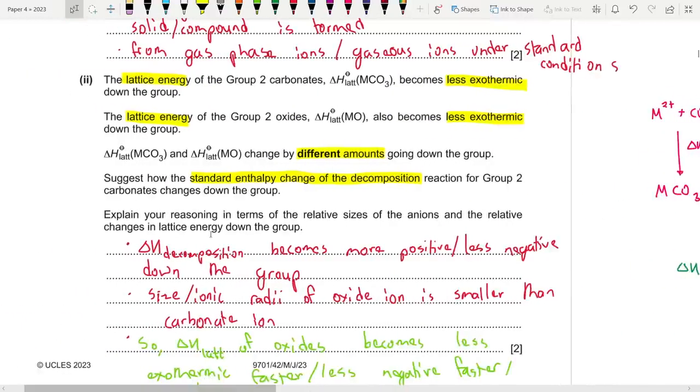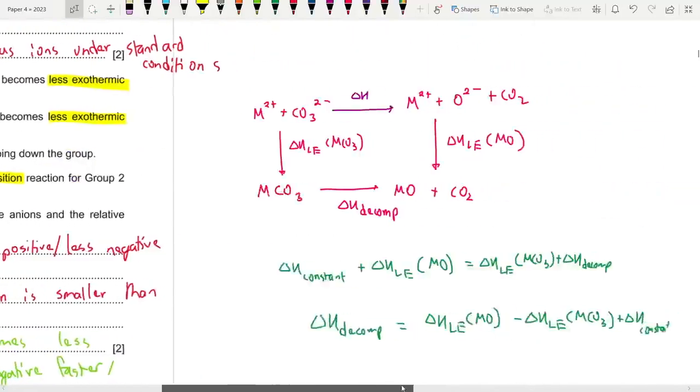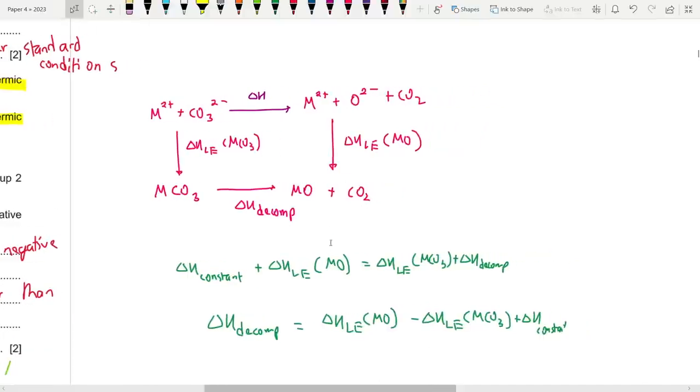But suggest how the standard enthalpy change of decomposition for group 2 carbonates changes down the group firstly, and also explain your reasoning in terms of the relative sizes of the anions and the relative changes in lattice energy down the group. So both of them do become more endothermic. So what is the reasoning behind this?